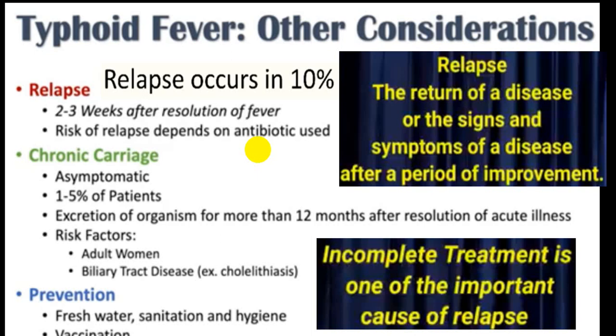It is quite common in adult women and persons particularly with gallstones. Prevention you can do if you use fresh water, have good sanitation, good hygienic conditions, and if you get vaccinated. So incomplete treatment is one of the important causes of relapse and recrudescence.